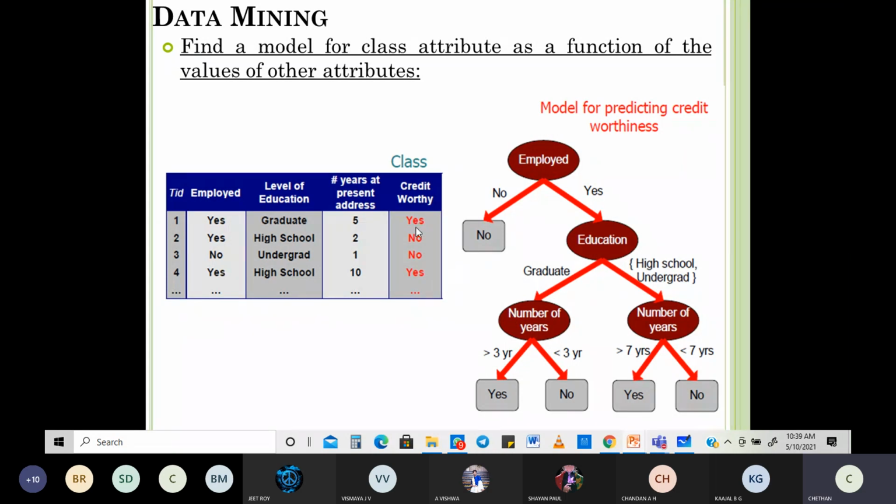So the model for the class attribute is a function of your other attributes. This is something which you have to keep in mind, and also figure out what needs to be done. There are so many other aspects which you're going to study: the entire aspect of classification, clustering, regressions, all those things. Of course, not in detail, because you're going to study them in the next modules that are going to come. But for this question, whatever is needed, you can easily think about it for a 10 marks thing. It is going to be a 10-mark question, data mining task.